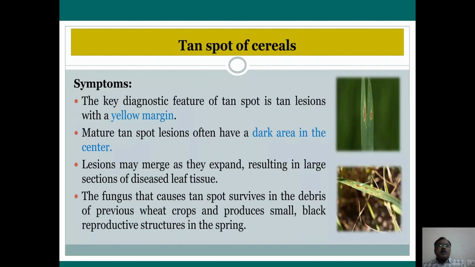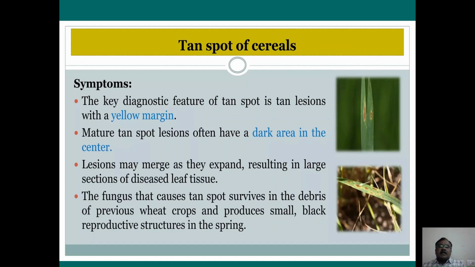And then tan spot of cereals, which is also an emerging disease. This produces typical tan brown lesions surrounded by a yellow halo. The mature tan brown lesions have a dark area at the center, and these lesions merge together and cause complete blighting of the entire leaves.